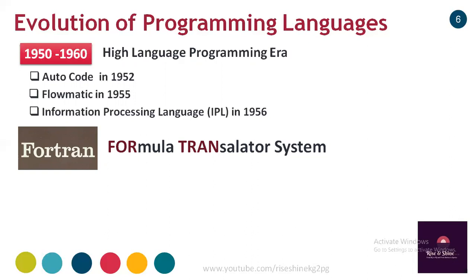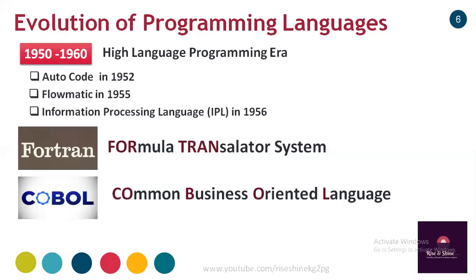From formula and translator, Fortran became very popular in this era. Then COBOL is also popular, that is Common Business Oriented Language. Then again a famous language in this era, 1950 to 1960, was Lisp. Lisp is also a famous one.